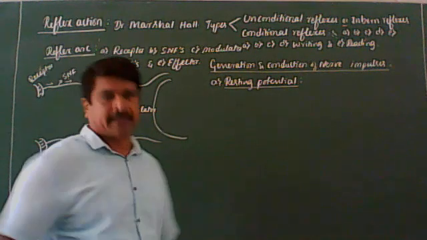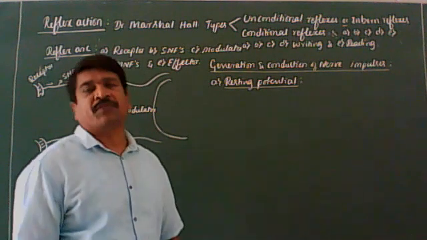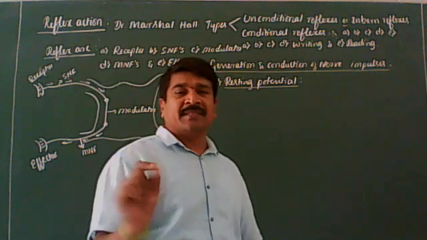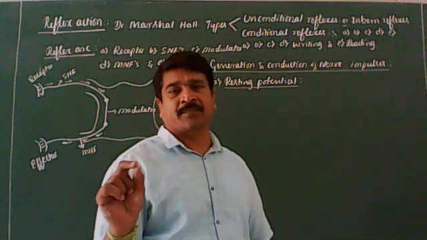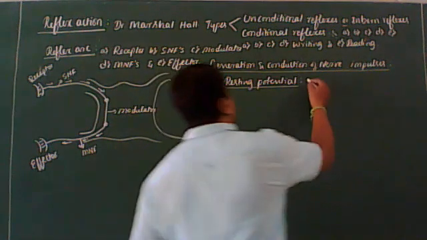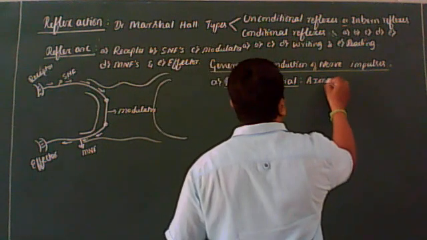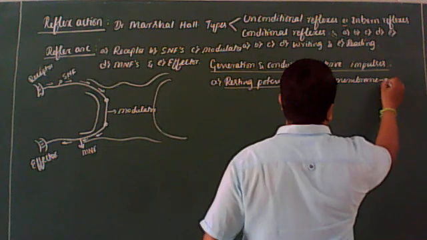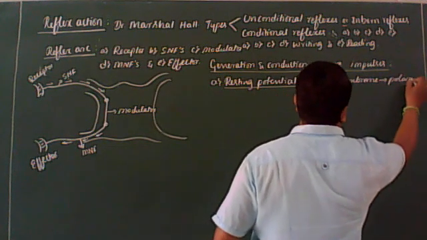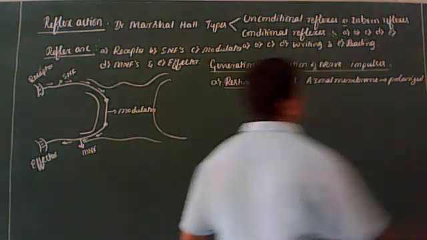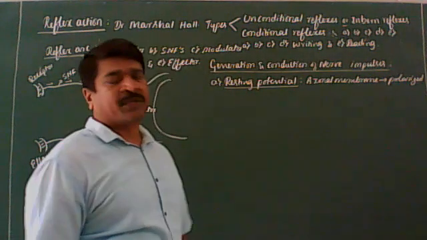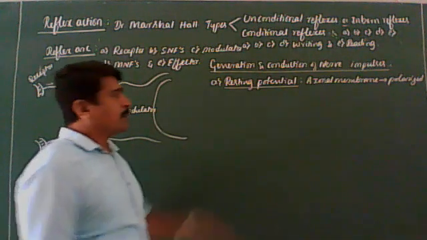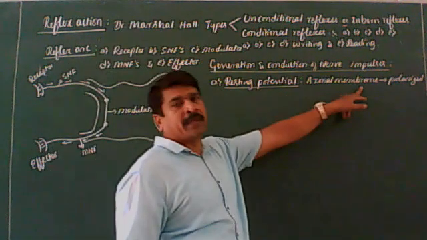Okay, we'll discuss here. In the resting phase, when the neuron is not conducting impulses, the axonal membrane is said to be polarized.